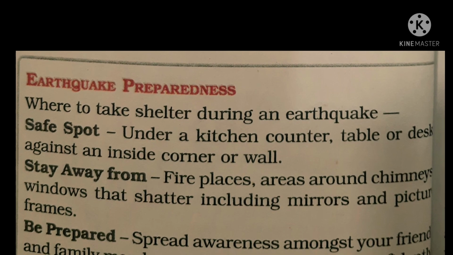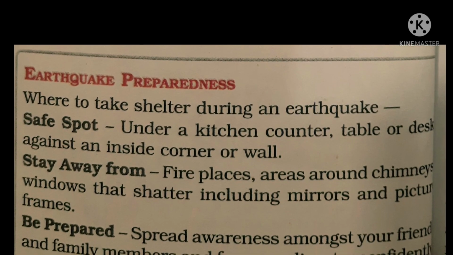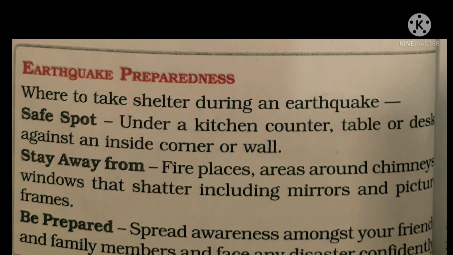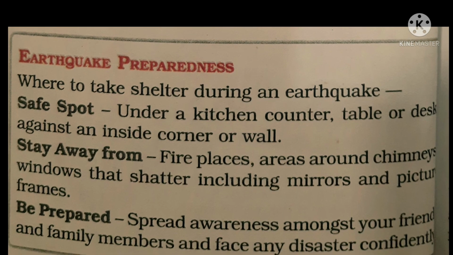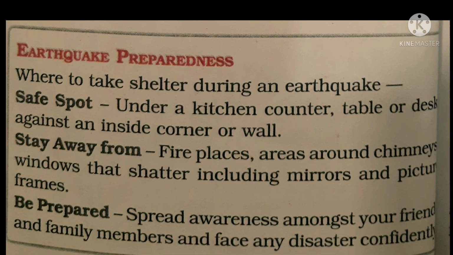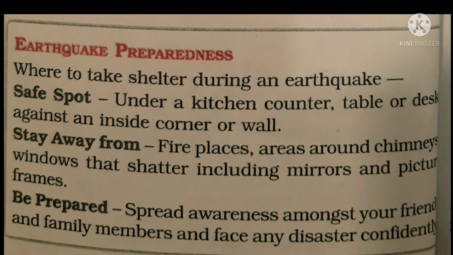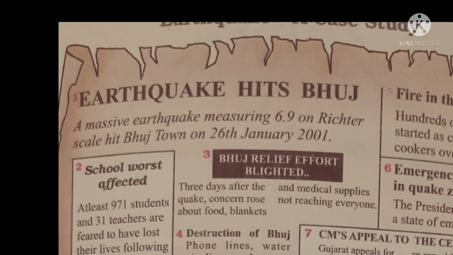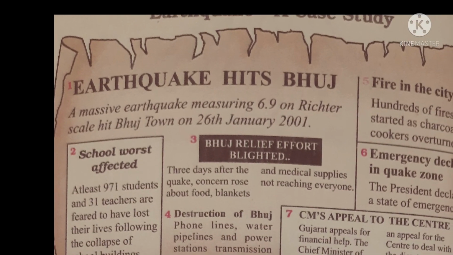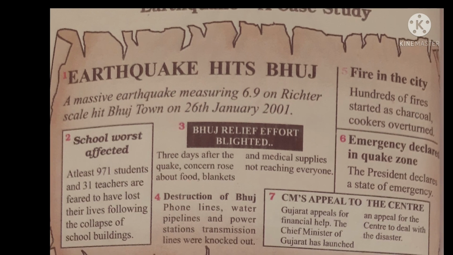Then children, in the book they have given you 3 ways in which you can protect yourself. First, always try to stand at a safe corner if you are caught in an earthquake. Then stay away from the fireplaces, areas around the chimneys and windows. And the third is always keep yourself aware by spreading awareness among friends and family members and face any disaster confidently. There is one case study given here about the earthquake that had hit the Bhuj area.